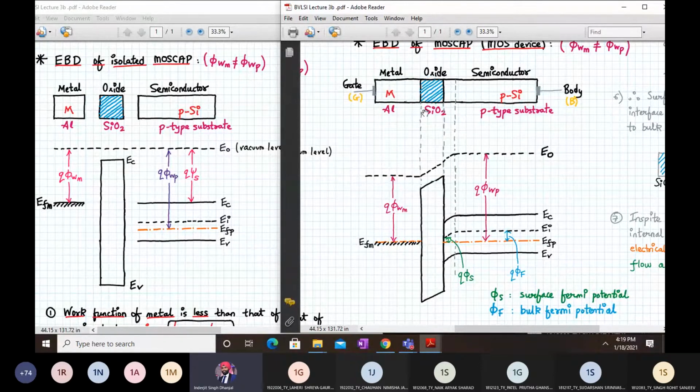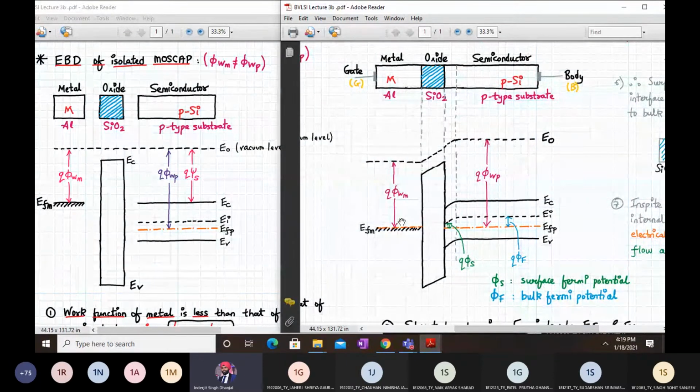Whenever the Fermi levels are aligned, what will happen? EFM and EFP should be aligned for this MOS cap to be in equilibrium, right? If you see carefully, when they were isolated, EFM and EFP were at different levels. Particularly, EFM was at a higher level compared to EFP, correct? So we need to either bring down EFM or bring up EFP. That is what will happen here.